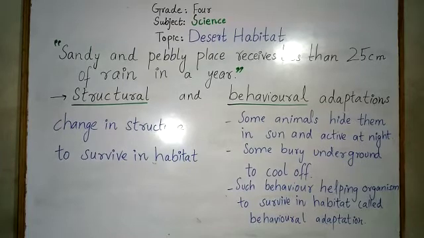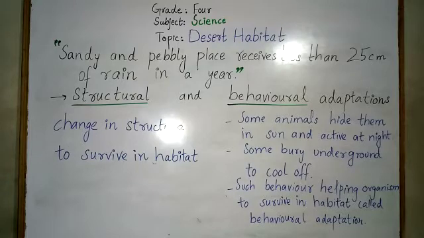So let's see what a desert habitat is. Desert habitats are the dry areas of the land, so they are found almost in all parts of the world. They are extremely hot during the day, while the evenings are pleasant there. So the organisms living in the desert habitat find a very harsh environment during the day and a pleasant night.